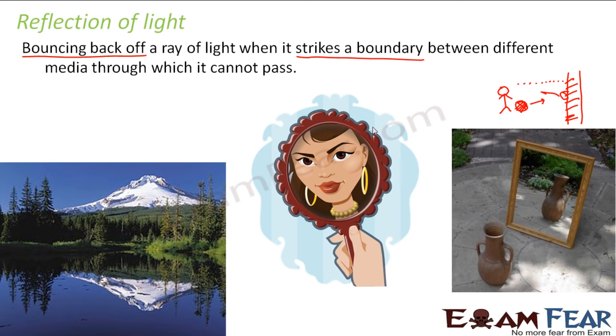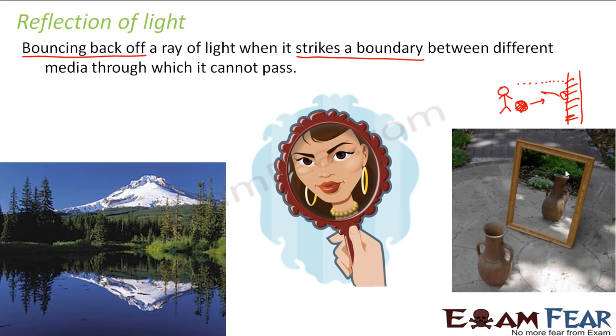So that means whenever this reflection of light takes place, an image is formed, right? Now, how is this image formed? We will study all those things as we go ahead. As of now, you just try to visualize that if there is an object and a boundary such that the light rays will bounce back from the boundary, an image will be formed. The similar thing is happening in this case. If you see here, there is a pot here. When the ray of light falls on this mirror, it bounces back from the mirror, right?